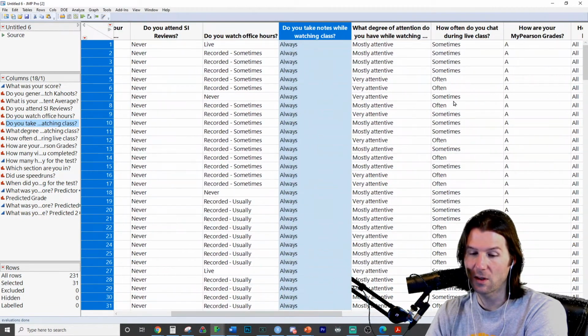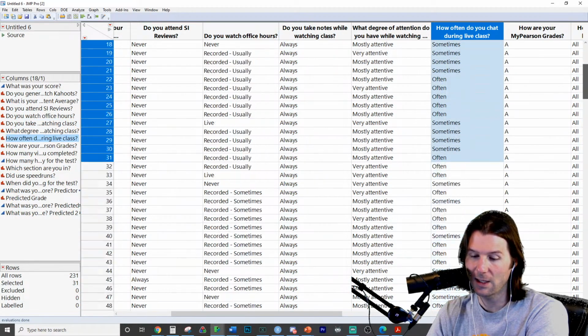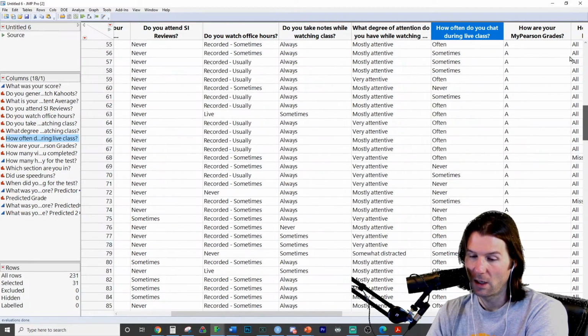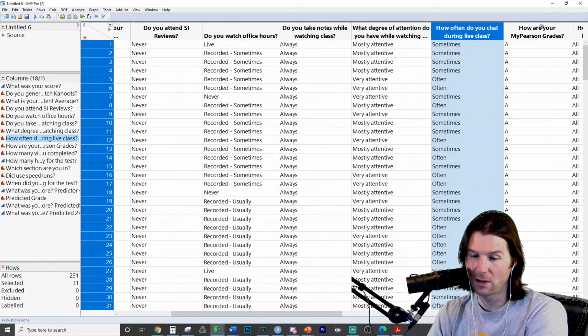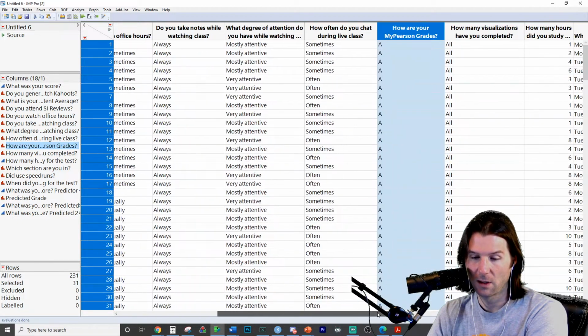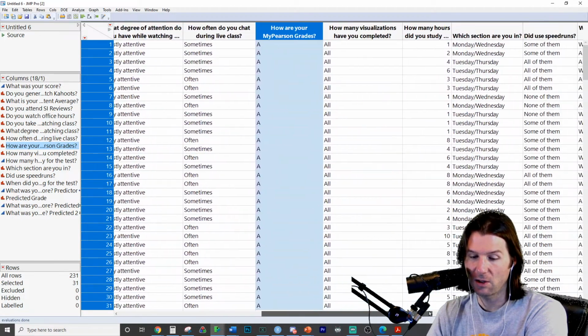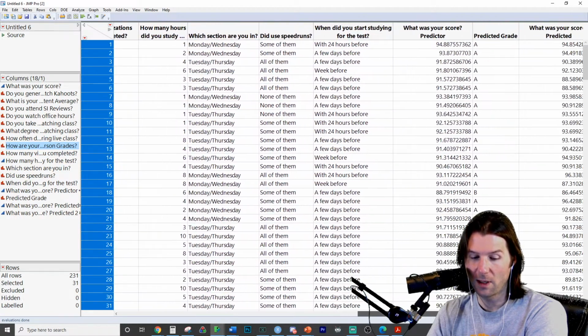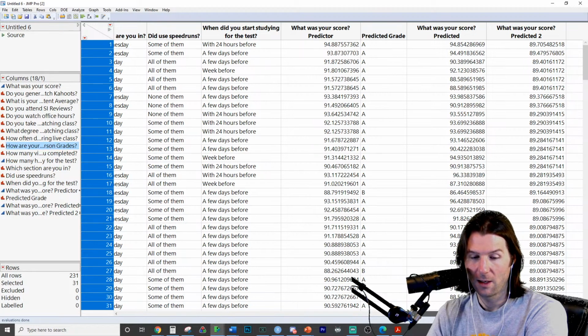Look at this. Often and sometimes. A lot of often, a lot of sometimes. If you go down to the very bottom for do you chat during class, we're probably going to see a different distribution. More nevers. There's more nevers. But we do see this. And look at their My Pearson grades. Every one of them's getting A's on My Pearson. They've completed all the visualizations. And there you go. Do you do speed runs? Interesting distribution right there.